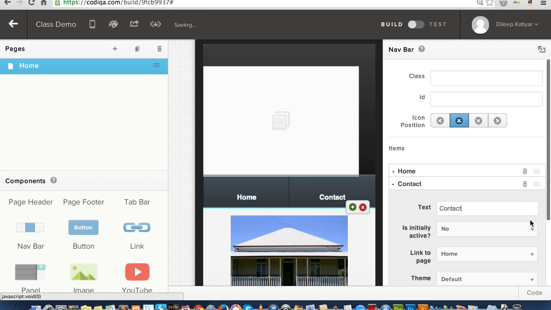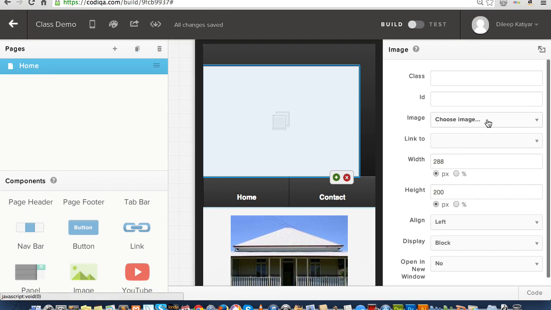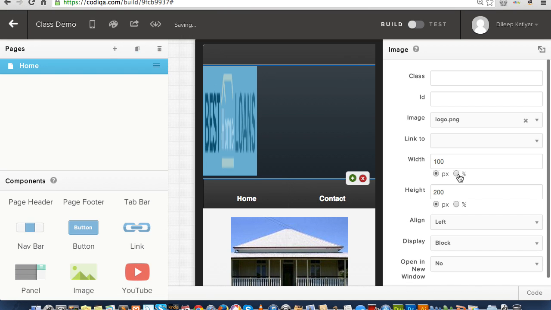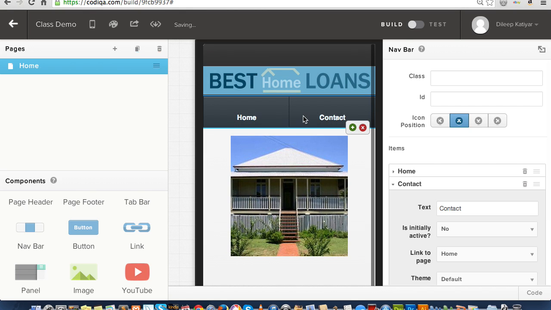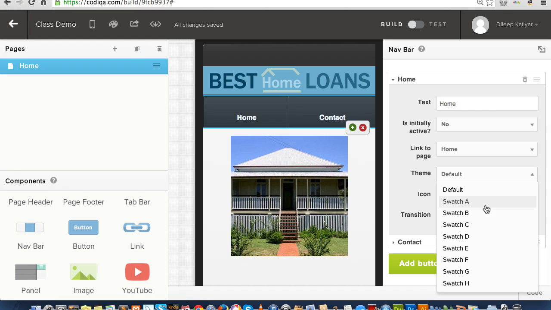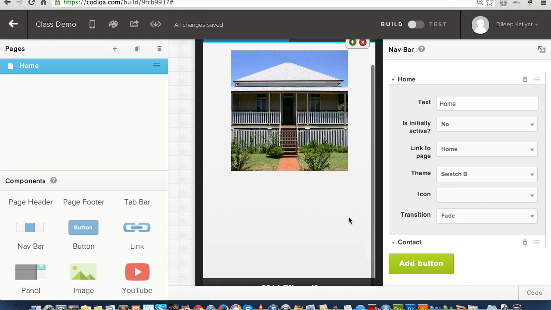Now themes, keep it to the end. We will do the theming, but keep that for the very end. Transition is when you click and go to a page, and you can choose which page it should go to. Right now I have only one page, so I can only choose the one page. But you might be able to find a theme that's actually blue in color. So you can choose a theme that's closest to your colors for now.